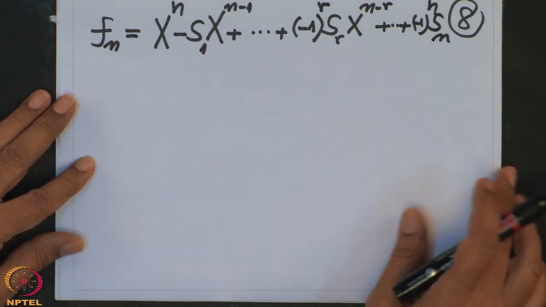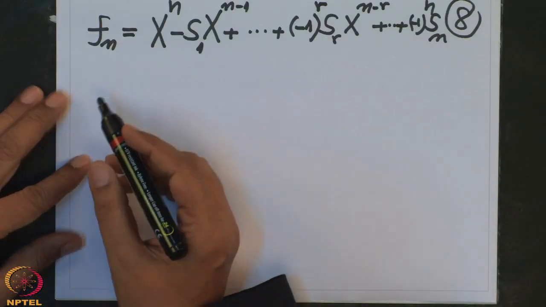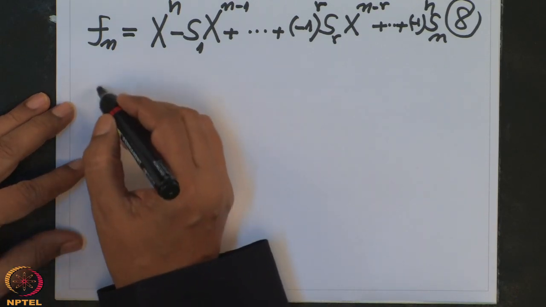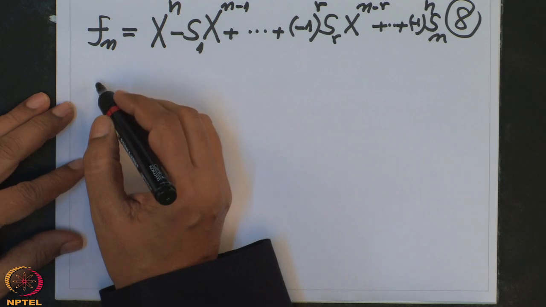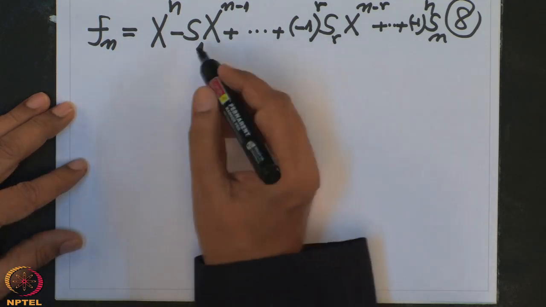This is a general polynomial. So, if I want to study this polynomial Fn, I have to study the symmetric functions, elementary symmetric functions, because now what? If we know the zeros of this polynomial, then what will be the coefficients?